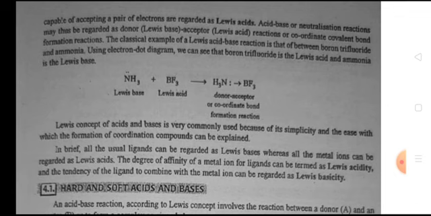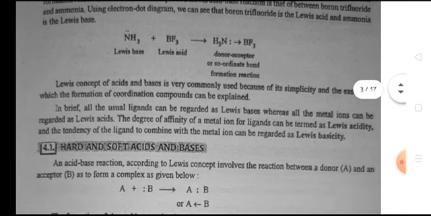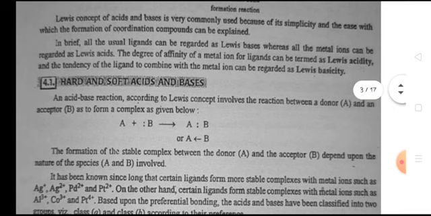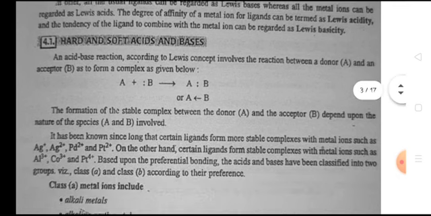The classical example of a Lewis acid-base reaction is that between boron trifluoride and ammonia. Using electron dot diagrams, we can see that boron trifluoride is a Lewis acid and ammonia is a Lewis base. The Lewis concept of acid and base is very commonly used because of its simplicity and the ease with which the formation of coordination compounds can be explained. In brief, all the usual ligands can be regarded as Lewis bases, whereas all metal ions can be regarded as Lewis acids. The degree of affinity of a metal ion for ligands can be termed Lewis acidity, and the tendency of the ligand to combine with the metal ion can be regarded as Lewis basicity.